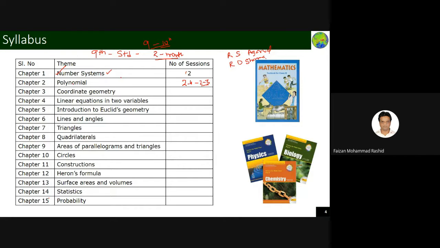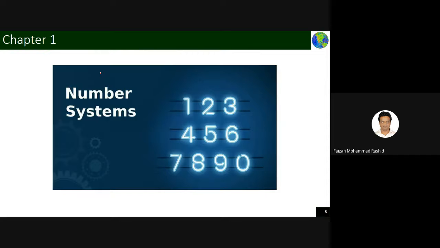So let's start without wasting more time. Let's start the number system. What is number system? This is the first chapter. When I tell you about a number, these are the things which come to your mind immediately: one, two, three, four, five, six, seven, eight, nine. Then you get 10. But once 10 is introduced to you, you are getting a new number: zero comes into play. So this is the number system.